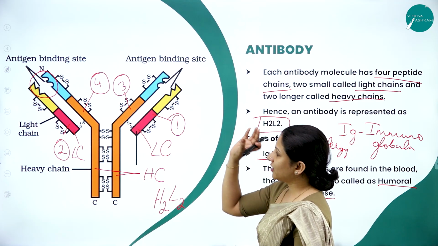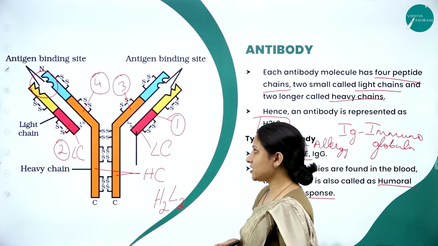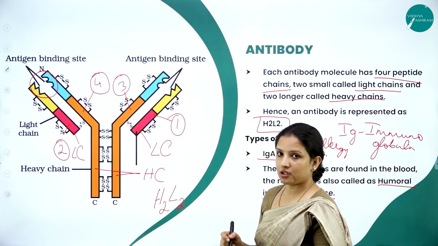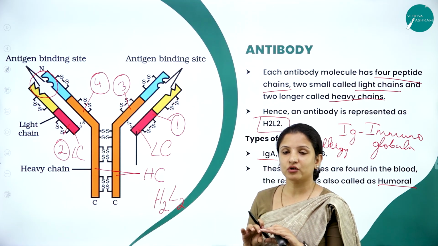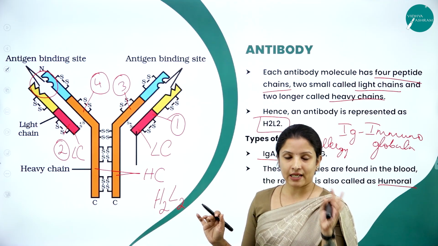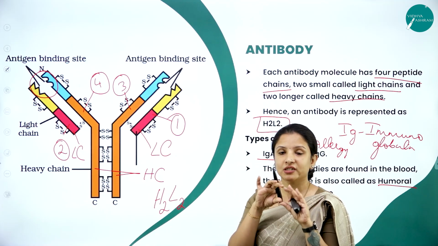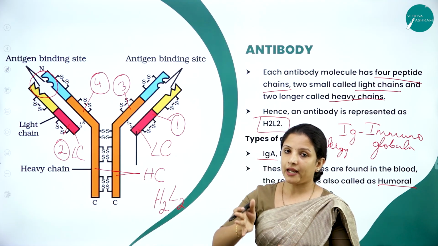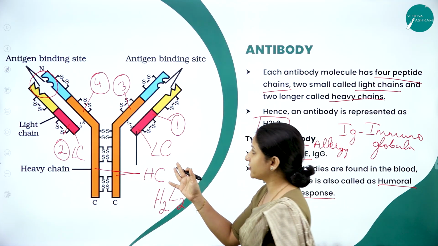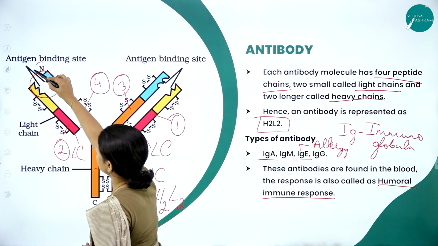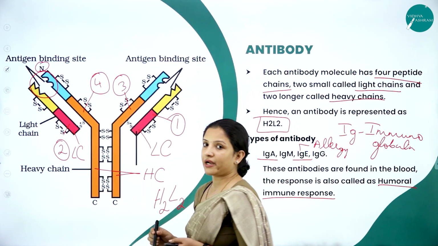And at the tip of the light and the heavy chain, that is towards the N-terminal. So you know that the structure of the protein, especially the primary structure of the protein, has an N-terminal end and a C-terminal end, right? So if you see towards the N-terminal end, you can see the antigen binding site.